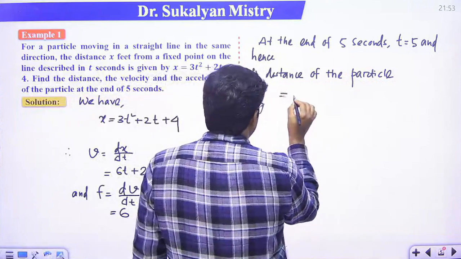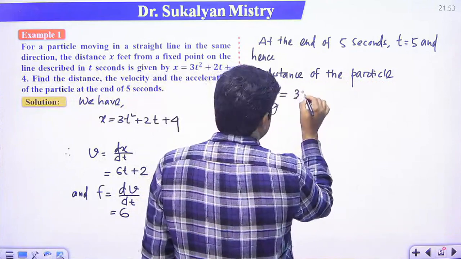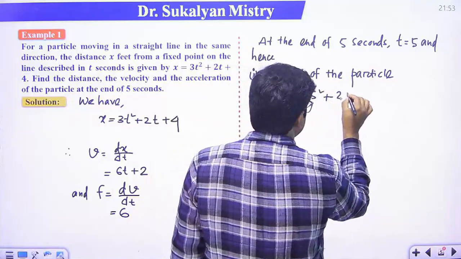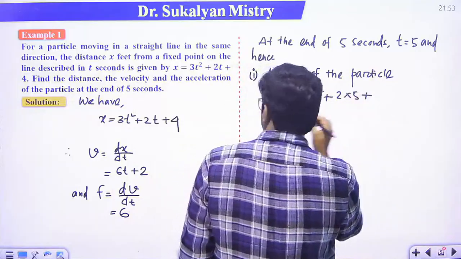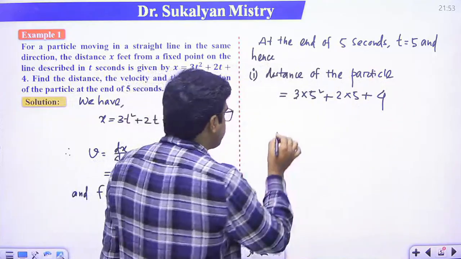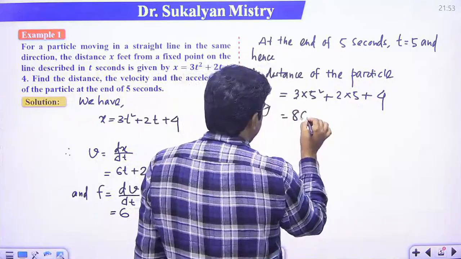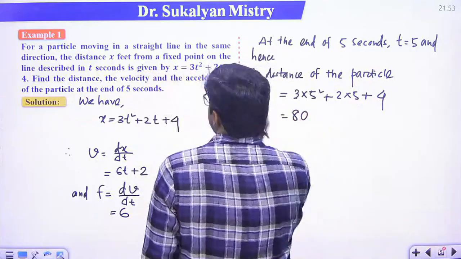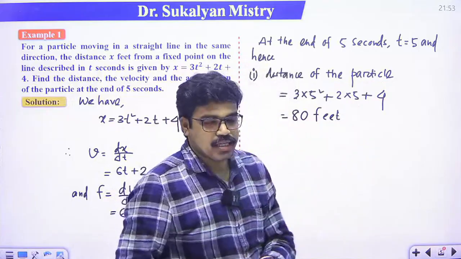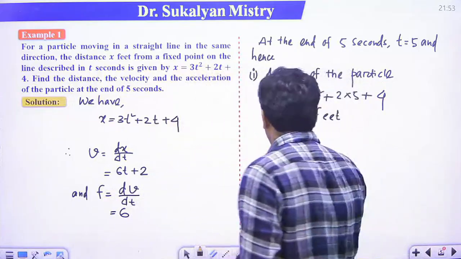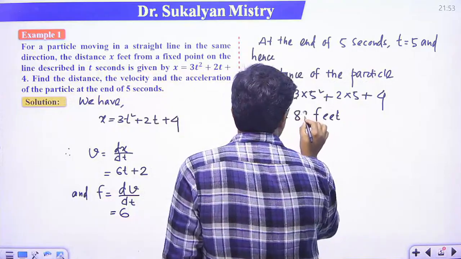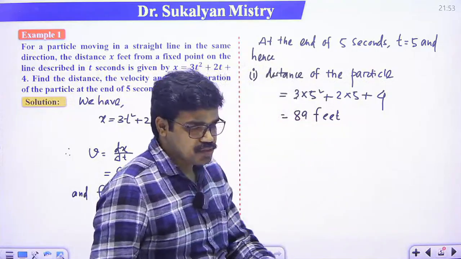So this is equal to 3t square, t is 5, so 3 into 5 square plus 2t, t is 5, plus 4. So if you simplify this, you get 89. So the displacement will be 89 feet. Clear?